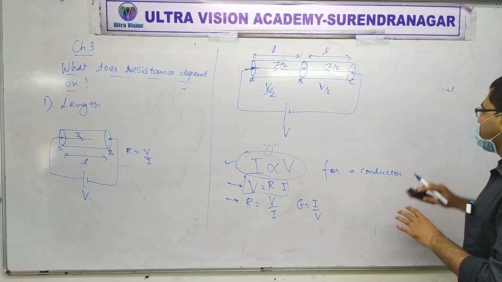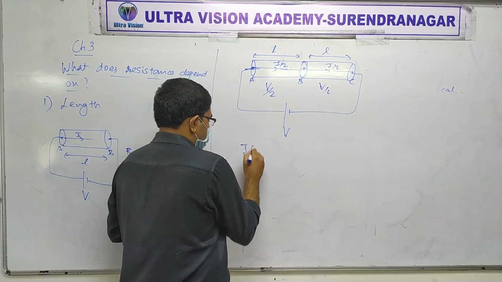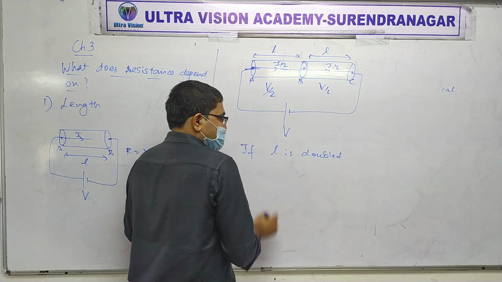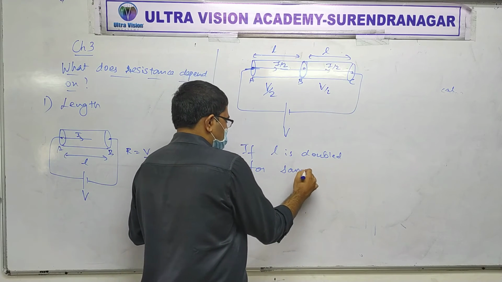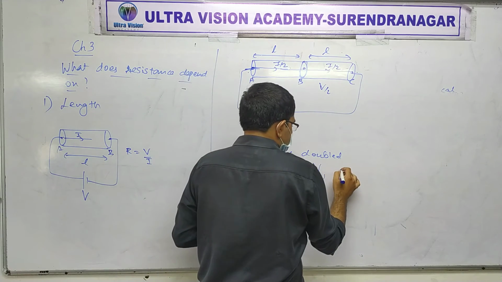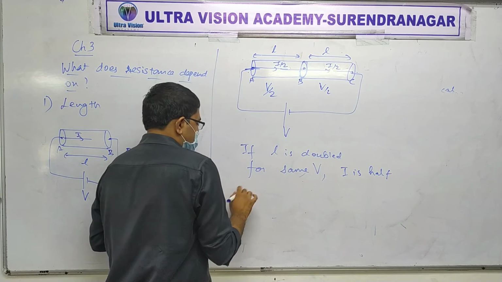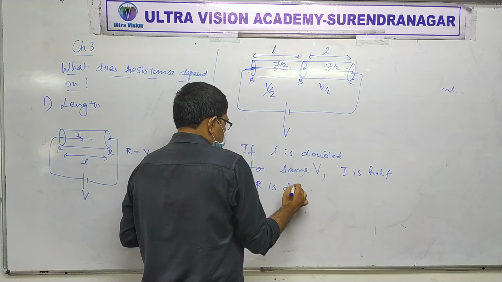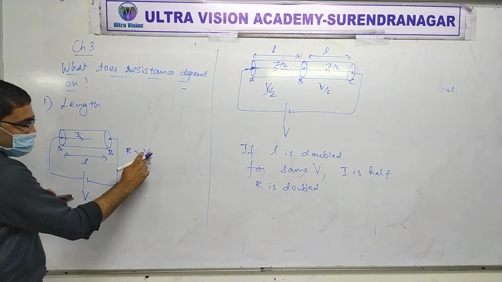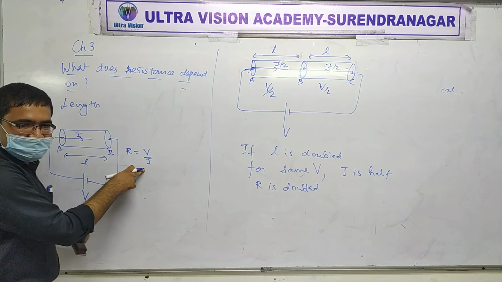So let's write. We can say that here, if L is doubled for the same V, current is half. Now if current is half, that means resistance must be doubled. If V is the same, then R and I should be inversely proportional.